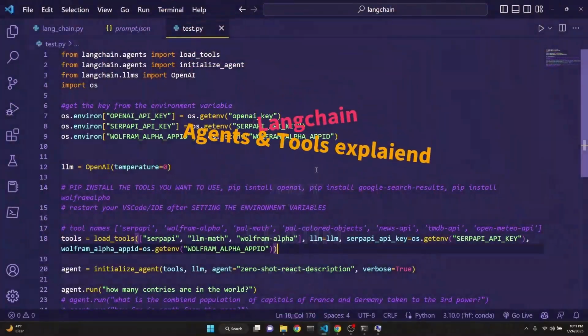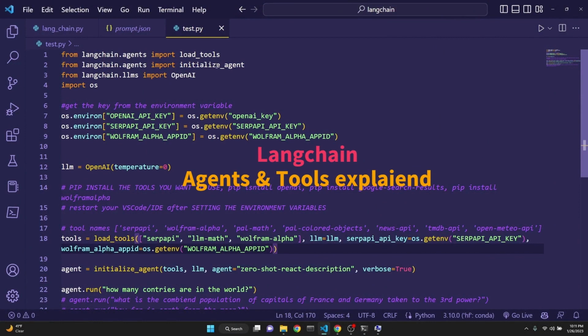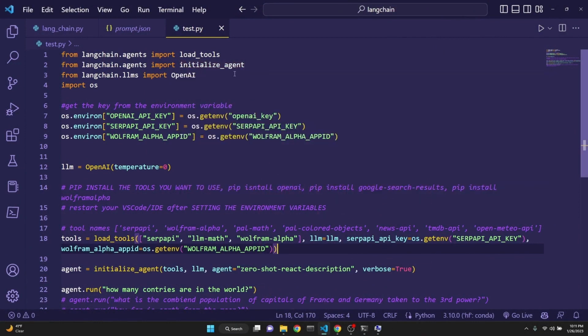In this video, we're going to be talking about LangChain agents and tools. LangChain's tools and agents integration takes using large language models such as GPT-3 to a whole new level and makes it that much more powerful.